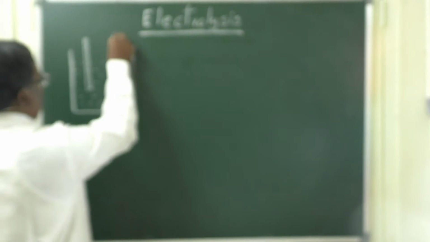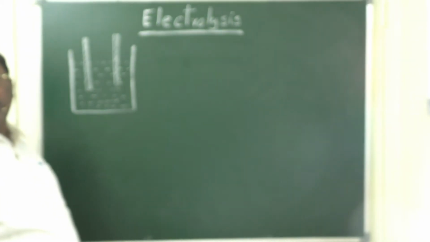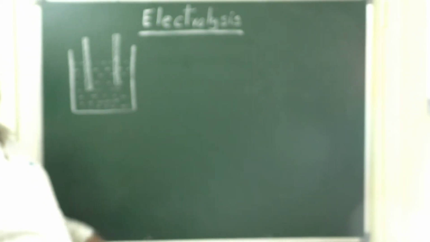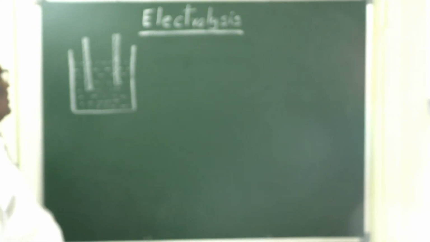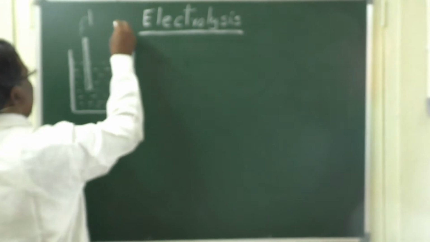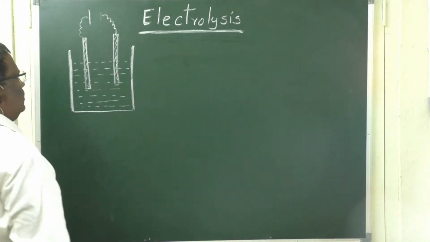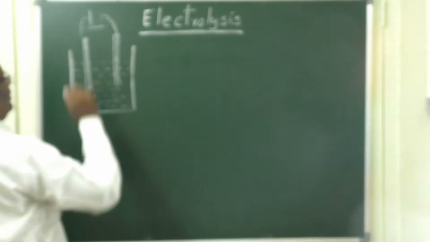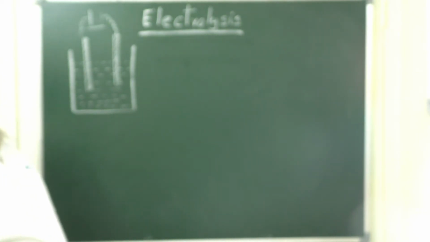Sometimes the cell itself will act as a cathode in some reactions where we are not using that insulating material. In such cases, a metallic cell itself can be used as a cathode in specific reactions. The electrode which is connected to the positive terminal is called the anode, and the electrode which is connected to the negative terminal is called the cathode. This is the external battery or voltaic cell which supplies electrical energy to this cell.